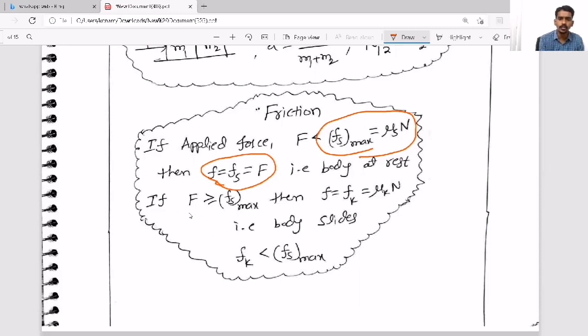And once the external force reaches the value Fs max, limiting static friction, the body is ready to move. Then once the body comes into motion, static friction vanishes and kinetic friction comes into the picture. And if you compare both frictional values, kinetic friction is always less than static or limiting static friction.